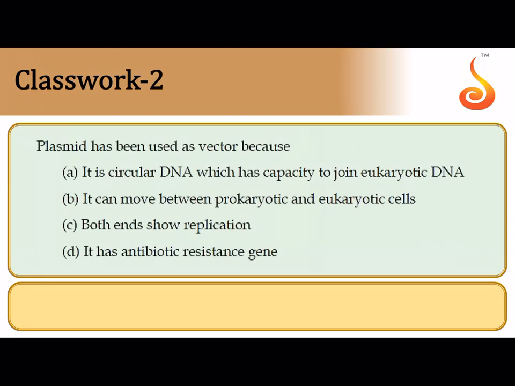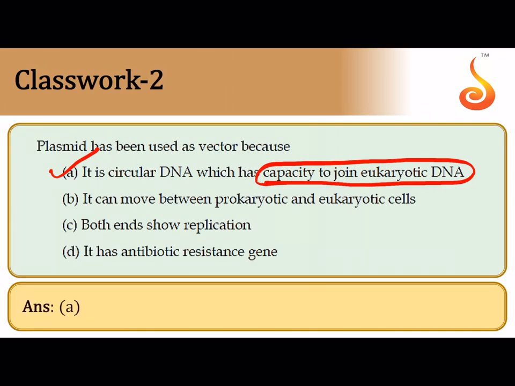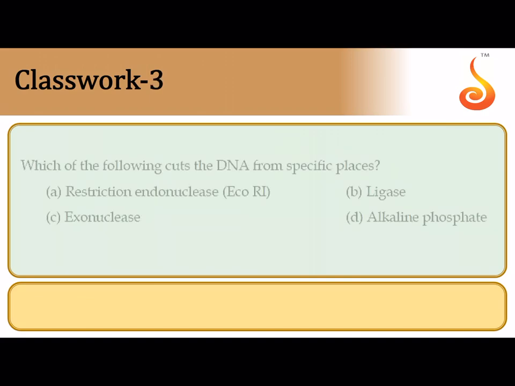The second question says, plasmid has been used as a vector because it has a capacity to join eukaryotic DNA. You can actually include a human DNA in a bacterial cell. So using a plasmid, you can express a human gene such as an insulin gene in a bacterial cell. So option A is the correct answer as to why plasmid has been used as a vector very routinely.